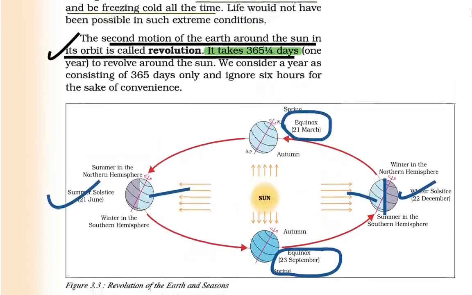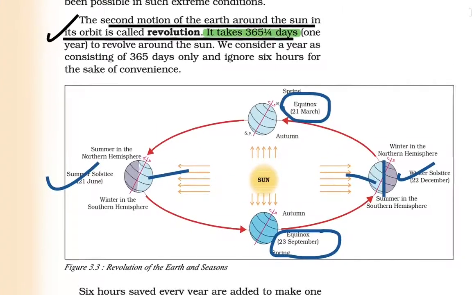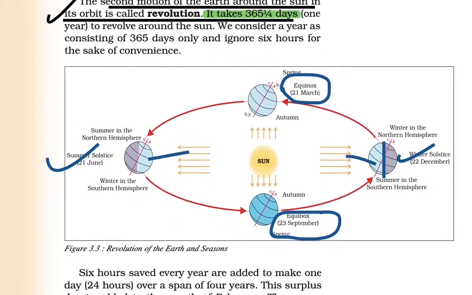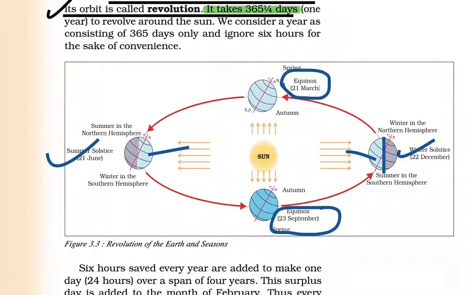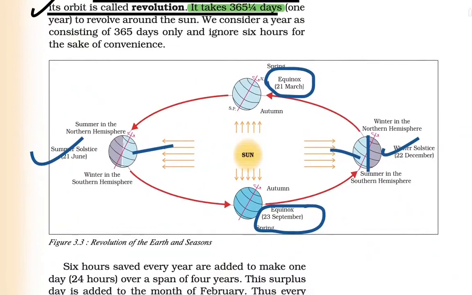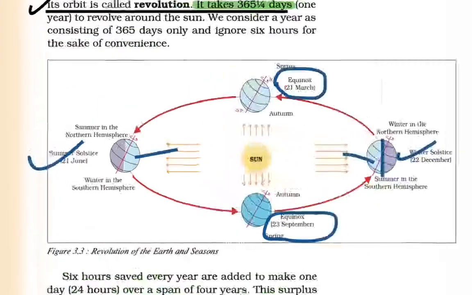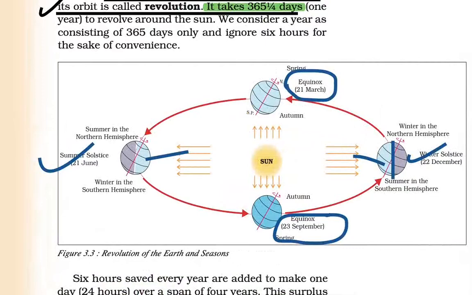The second motion of the earth, on its orbit, is known as revolution, and it takes 365 and 1/4 days to revolve around the sun. We consider a year as consisting of 365 days only, and ignore the 6 hours for the sake of convenience.